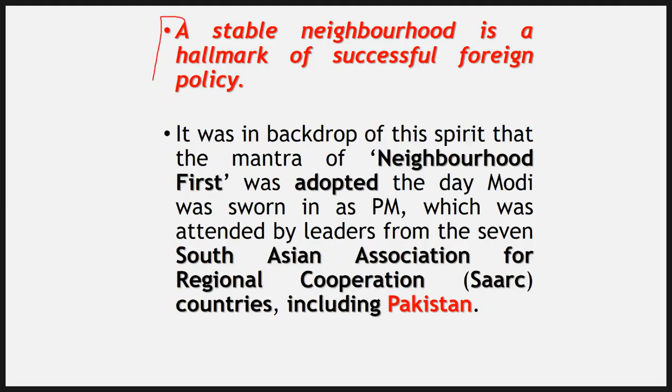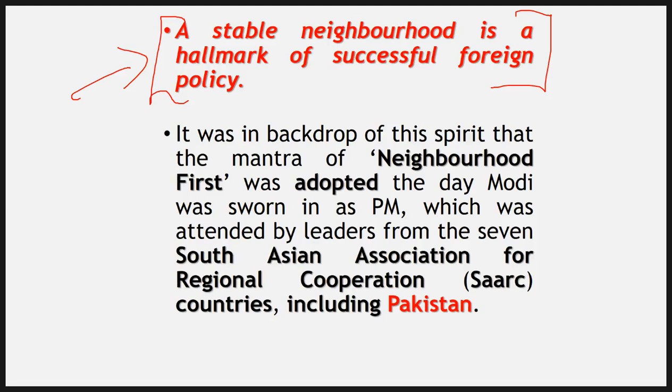So if your neighborhood is not stable, then there are less chances that you will succeed in the global arena. Simple as that. You will find that most of the successful nations, or those having successful foreign policy, have a very good relationship with their neighbors. You can have some ups and downs, but it's all right. It should not be as bad as we have between India and Pakistan.